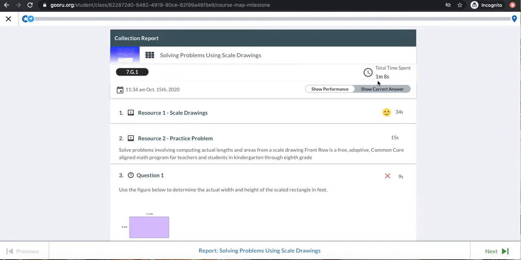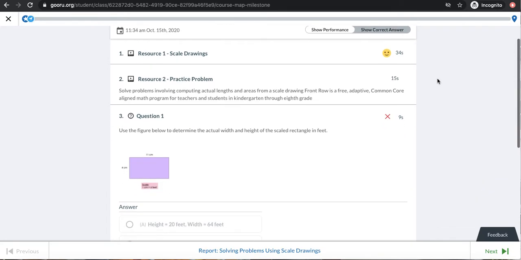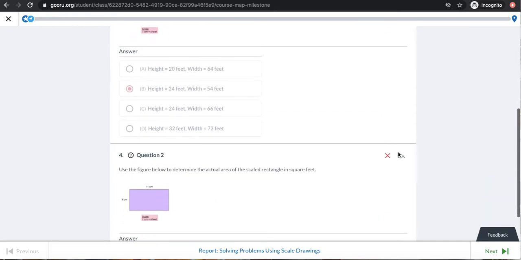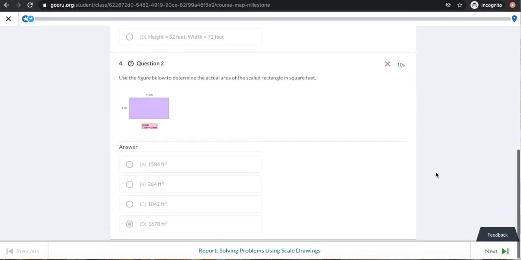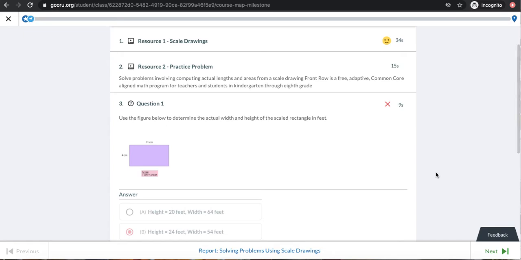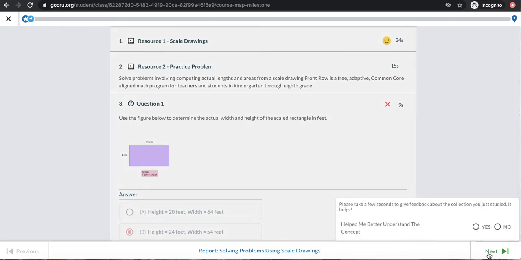So I can see I spent 1 minute and 8 seconds on that collection. I should probably have spent a little bit more time because I can see I got that first practice question wrong, and it looks like I got the second practice question wrong. So that's not great. But if I feel confident and I want to move on anyway and I want to take that CFU, that check for understanding, I just need to click the green next button.